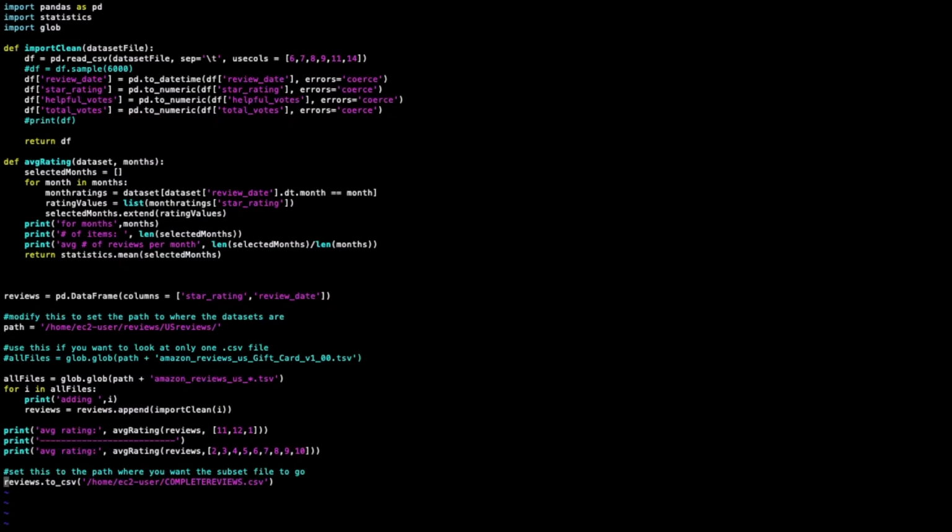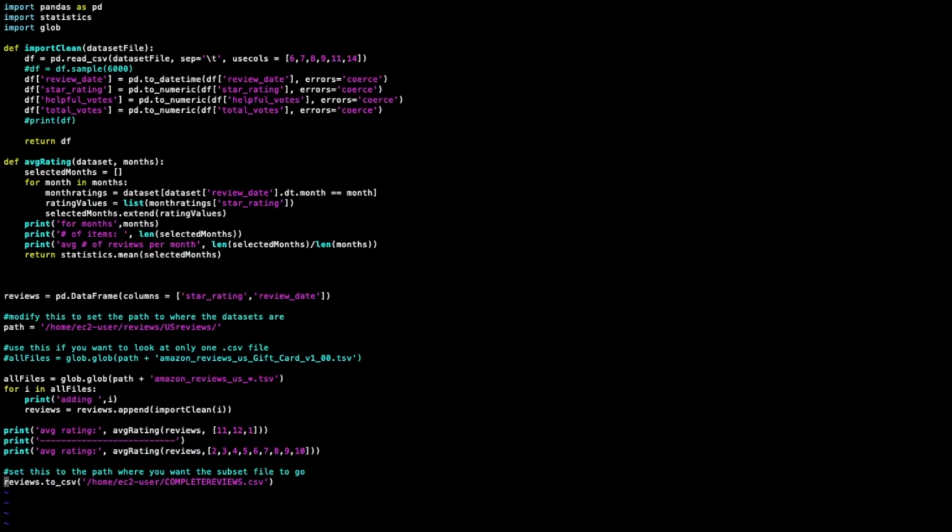So you'll see that I have this function import clean, which, as it sounds, imports and cleans each of the TSV files where all these Amazon reviews are located. A TSV file is the exact same as a CSV, except it's a tab separated value instead of a comma separated value. So pandas has a great function called read CSV, and all you do is give it the local file name and you tell it how the values are separated. In this case, it's \t, which represents a tab.